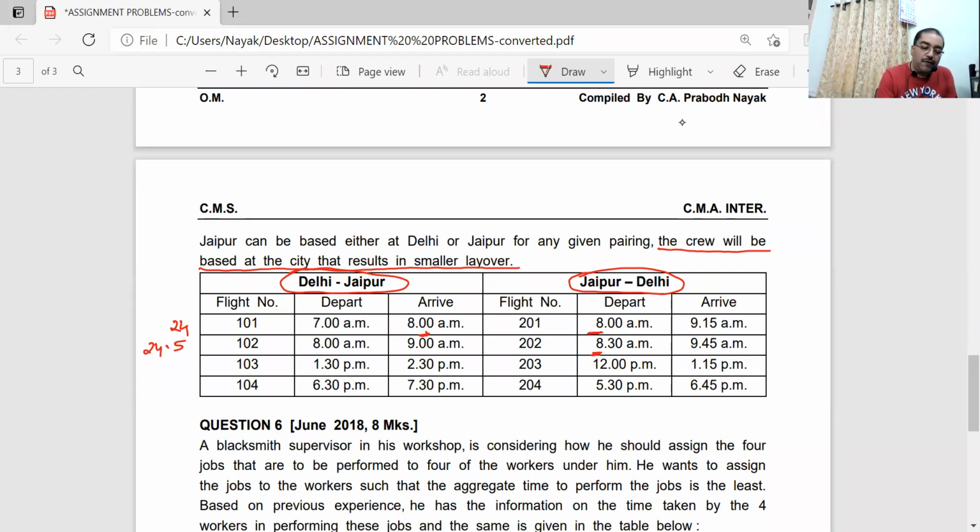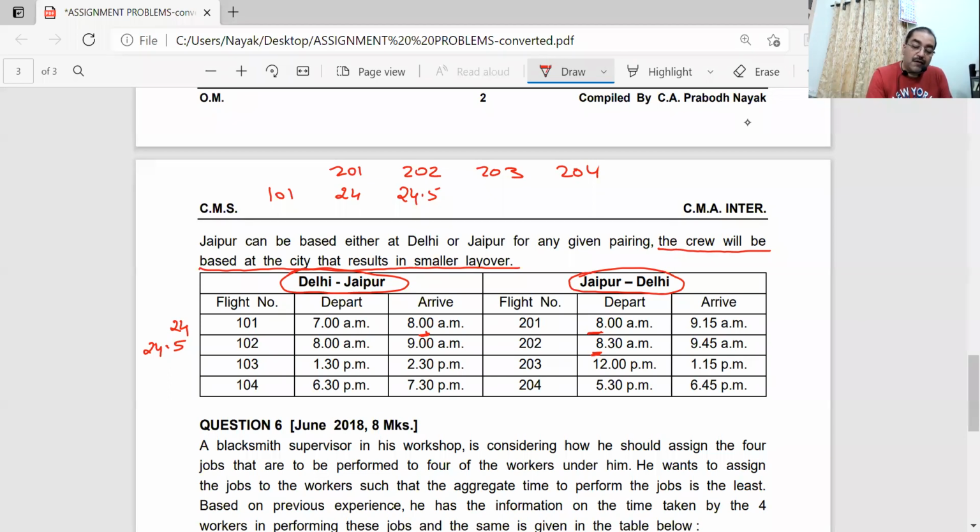See, it is like this. Flight number 101 with possibilities of 201, 202, 203, 204. If the captain of the 101 flight wants to take 201, he has to take next day morning. So next day morning it is 24 hours. If he wants to take 202 flight, it is next day morning 8:30. So 24 and a half hours.